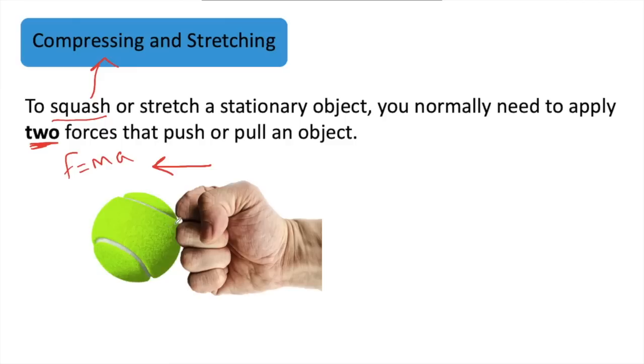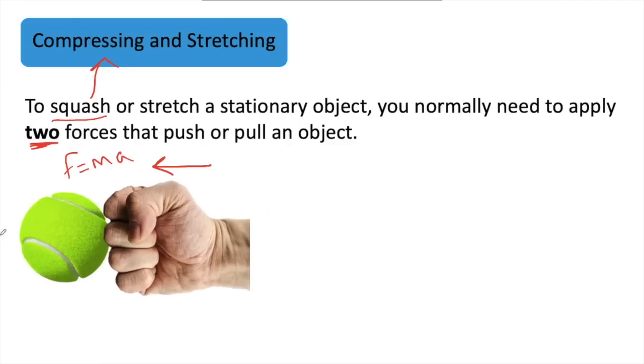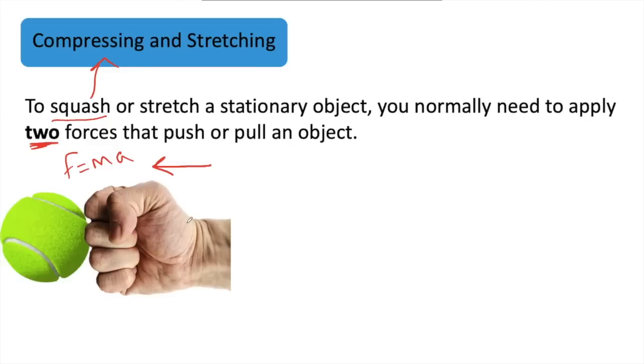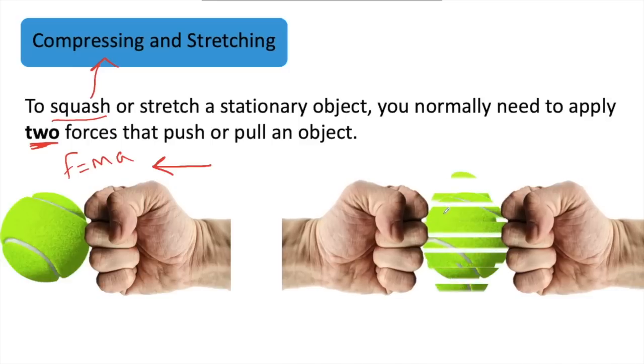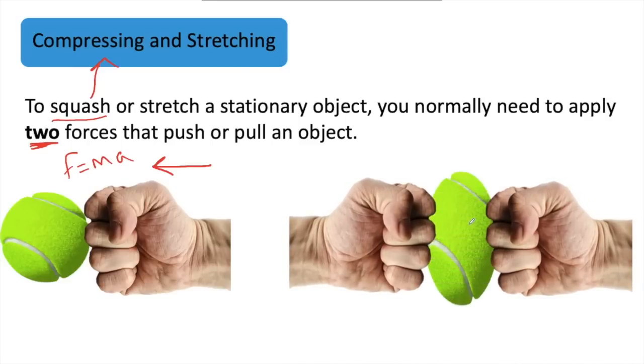However, if you have two forces, that can, in the case we're going to do, cause the object to compress, or equally, if they were pulling, you could cause the object to stretch.